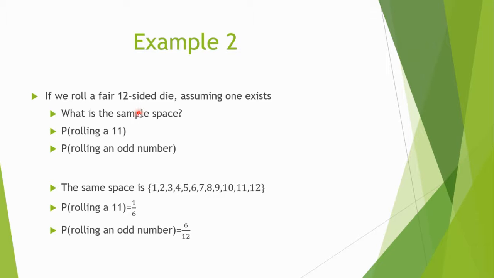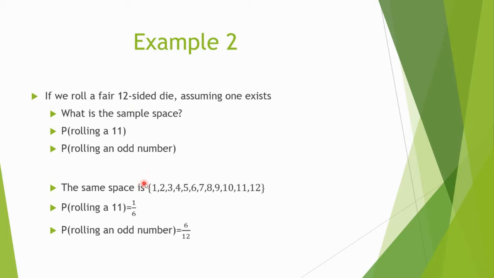So we want to know what is the sample space. We want to know what's the probability of rolling an 11? And what's the probability of rolling an odd number? Since this is a fair die, all the outcomes are equally likely.